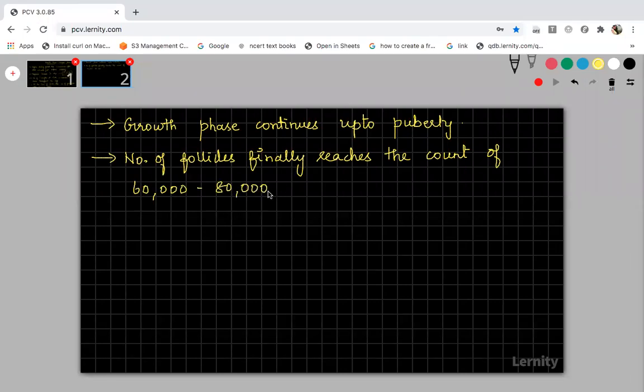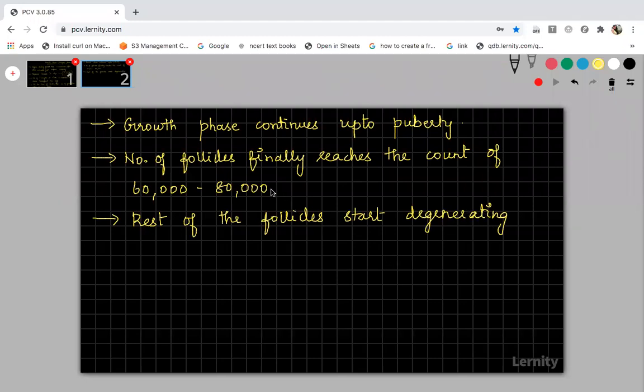The remaining follicular cells, what will happen? The rest of the follicular cells will degenerate. So from the birth till puberty, the follicular cells will undergo degeneration. Degeneration means slowly it will undergo disappearance or disintegration.